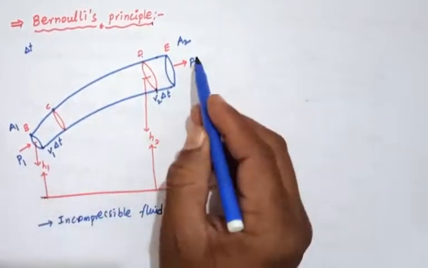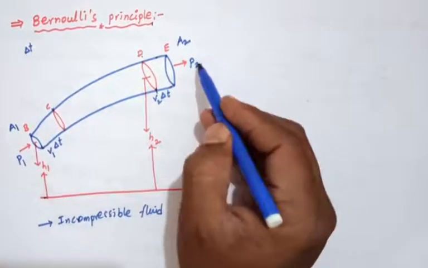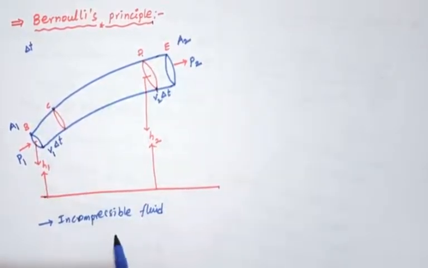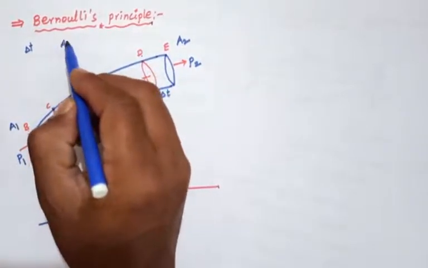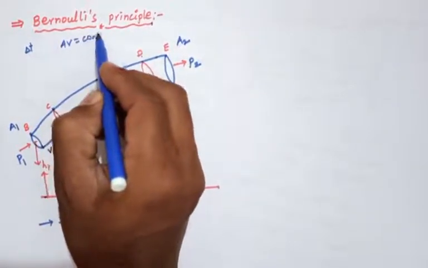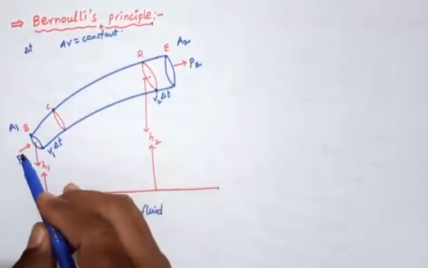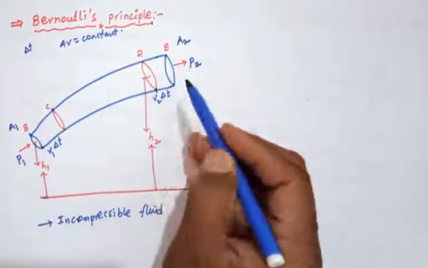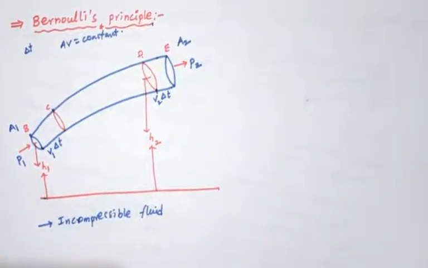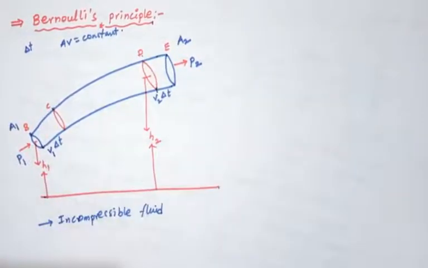The pressure also changes, P1 here and P2 there. From the continuity equation, we already know that AV equals a constant.